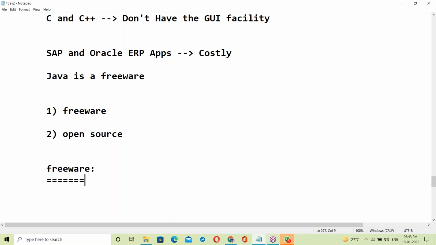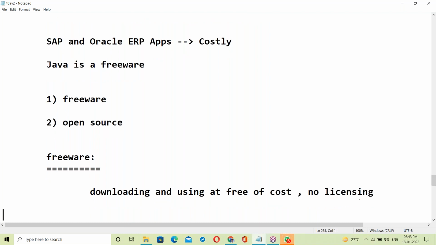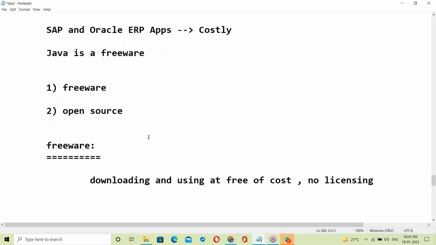Freeware means downloading and using free of cost, no licensing.